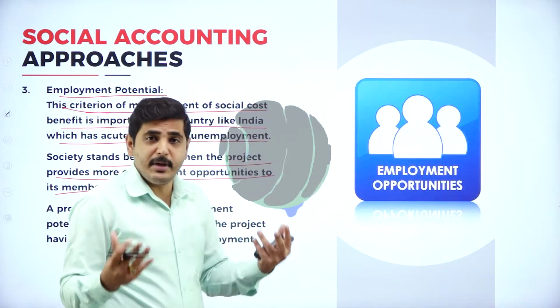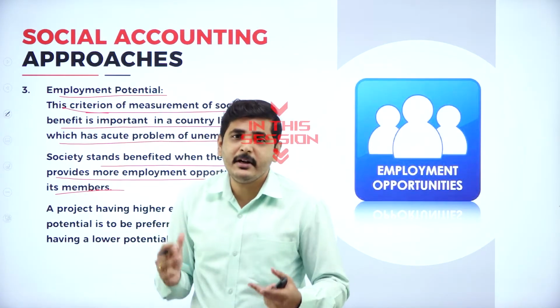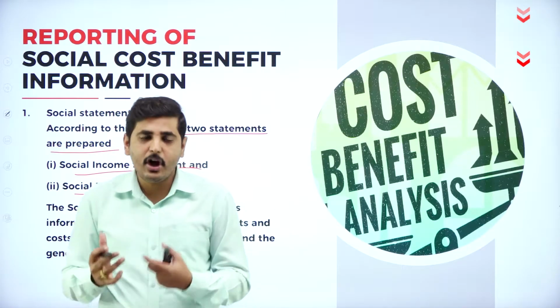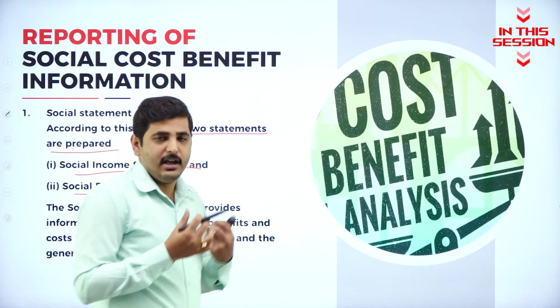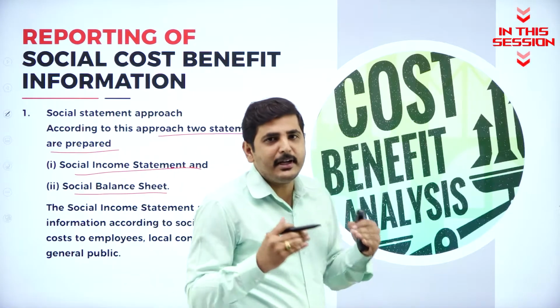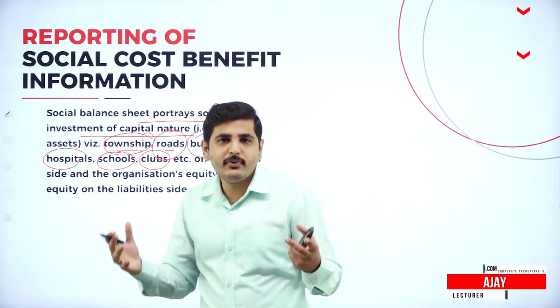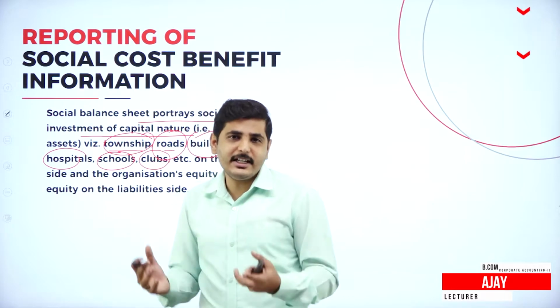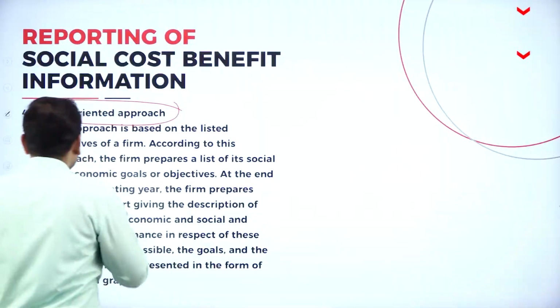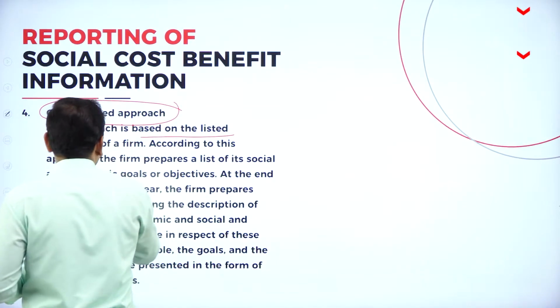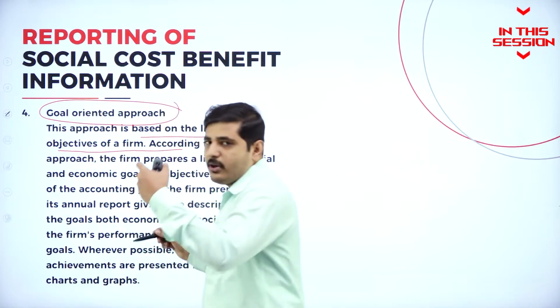Come up with maximum benefit. It may be creation of employment, it may be providing of wealth. Calculate what is the actual asset. So how much we have taken from the society, how much we render to society. Ultimately it should be equal. So we should convert or establish assets for societal development. This approach is based on the listed objectives of the firm. We have to list all the objectives.